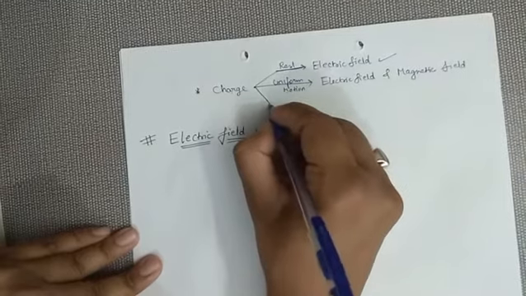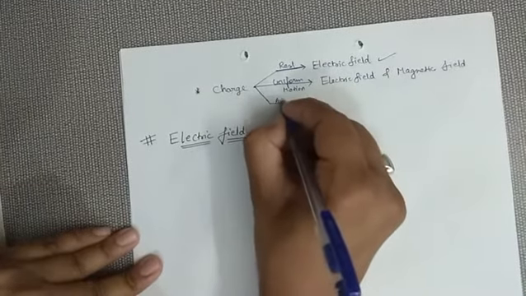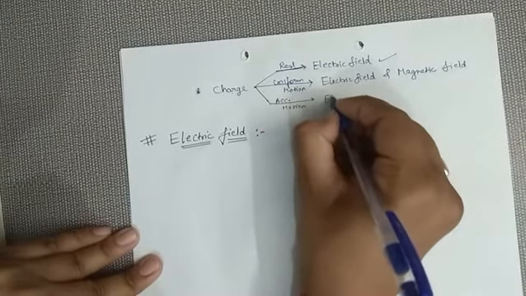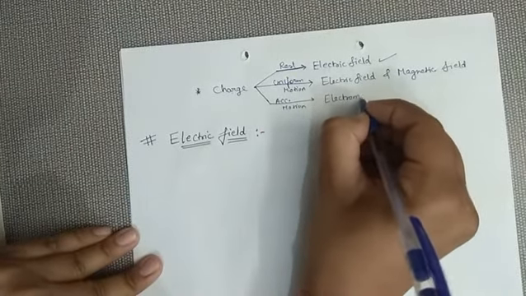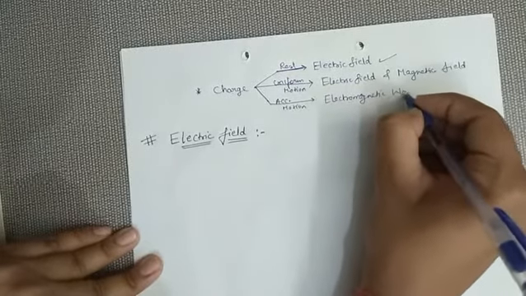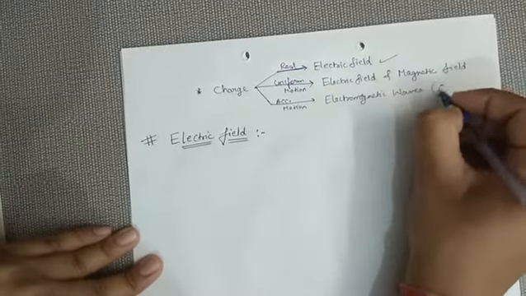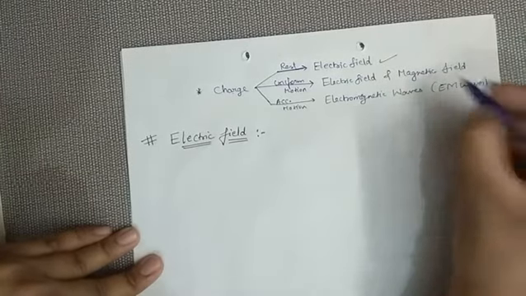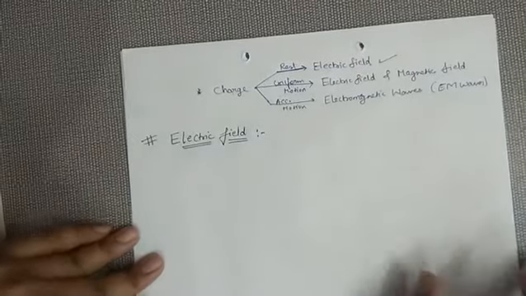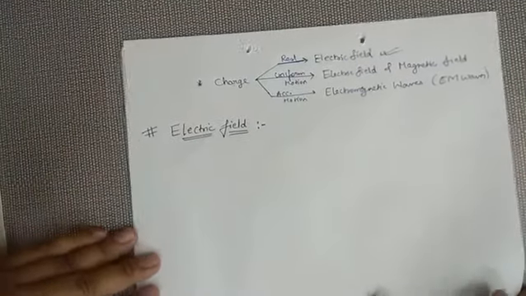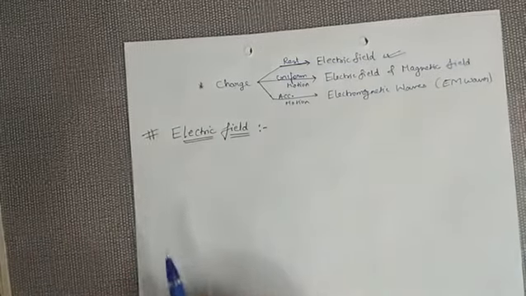And if the charges are in accelerated motion, they will generate electromagnetic waves, EM waves as they are also called. So we have to study all these fields in our course, but right now we are only concerned with electric field. So what does this electric field basically mean?